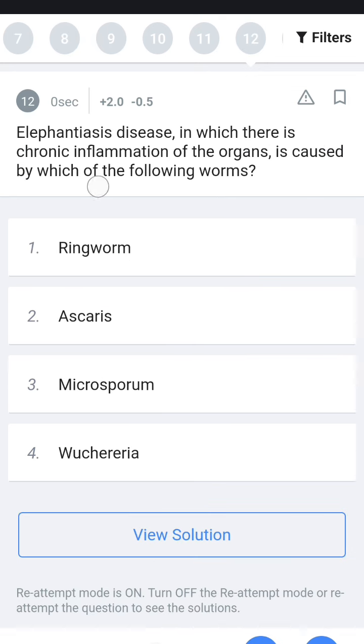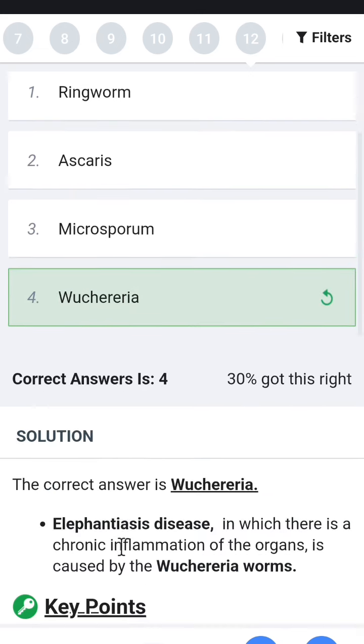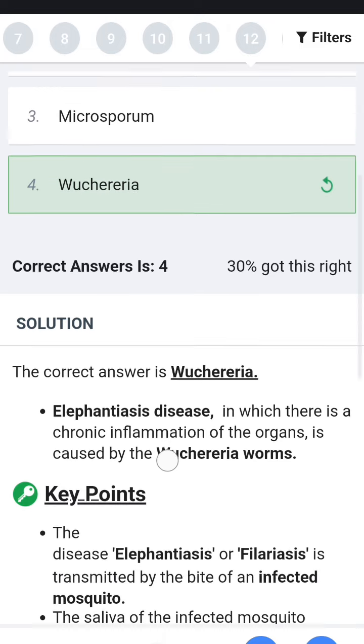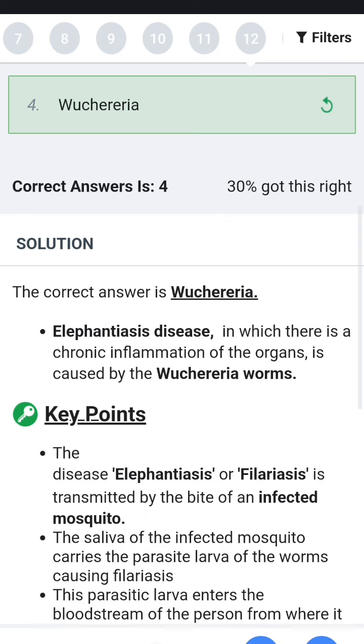Next, elephantiasis disease, in which there is chronic inflammation of organs, is caused by which of the following worms? Elephantiasis means the legs swell like an elephant's. Ringworm is a fungus, so we can eliminate this one. So the answer is Wuchereria. Elephantiasis is caused by the Wuchereria worm, and it is also called filariasis.